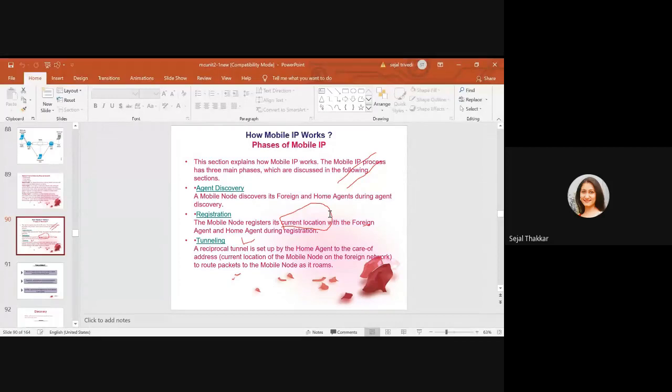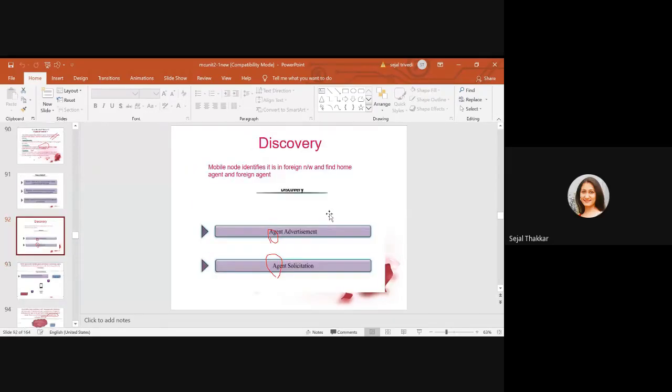Tunneling means the packets are going to travel through a particular route. That route is known as a tunnel in the internet, whether it is on the home network or in roaming, using the care-of address. So that particular process is known as tunneling. Okay, so I told you how to discover.